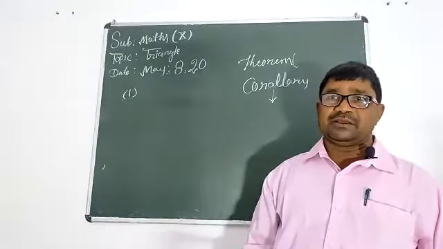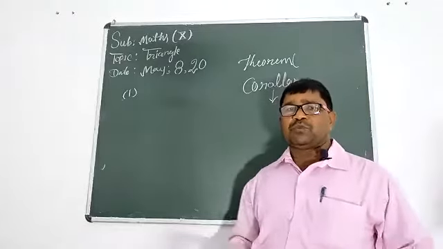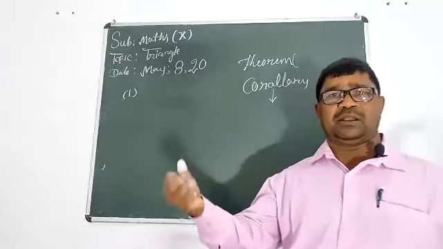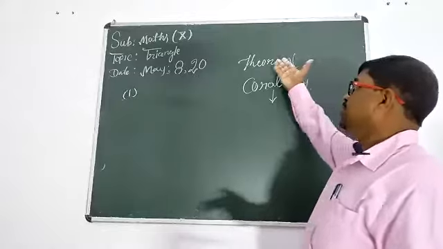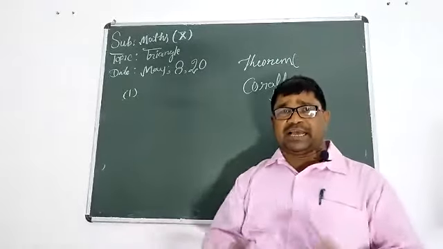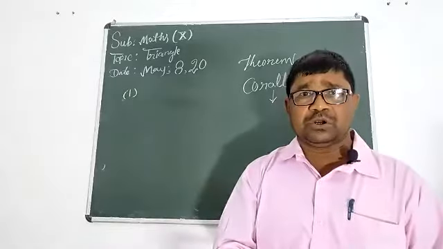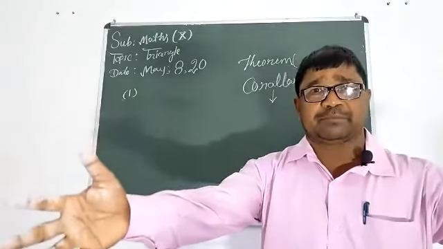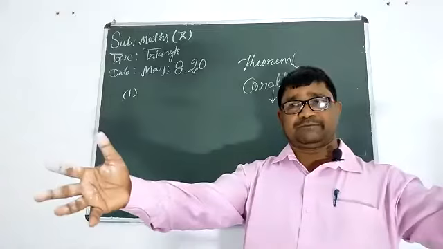After this we have the double arms. One is the theorem, another is the corollary, and with the help of these two we should try to solve the minor problems in the exercise.